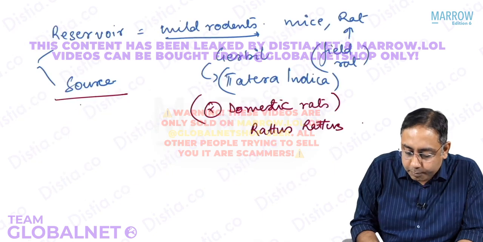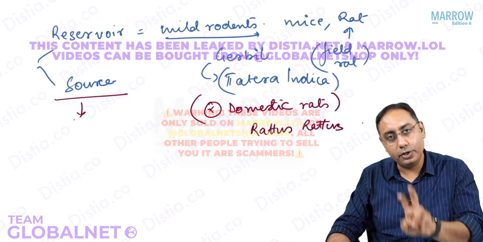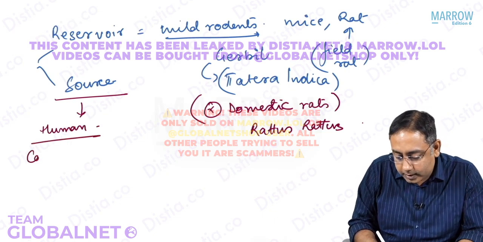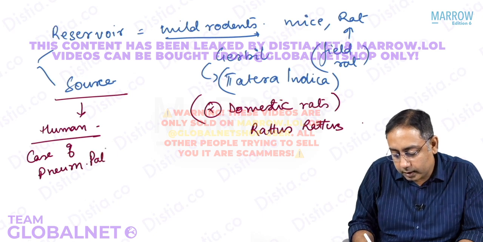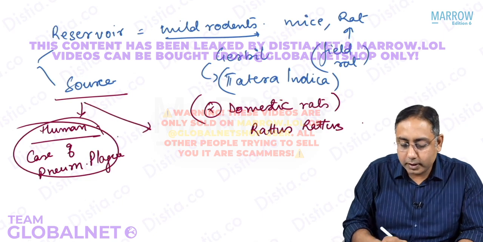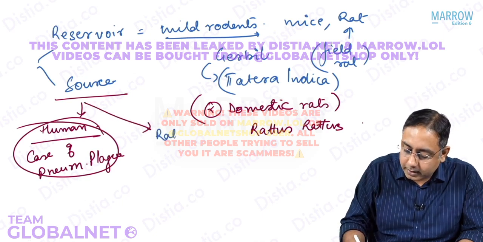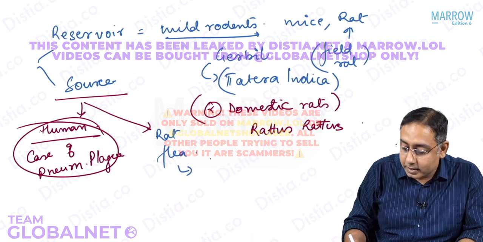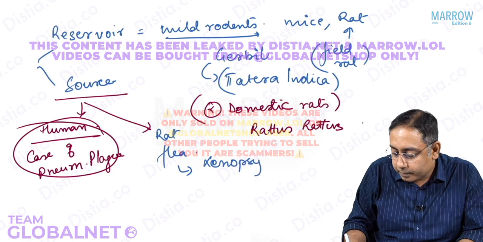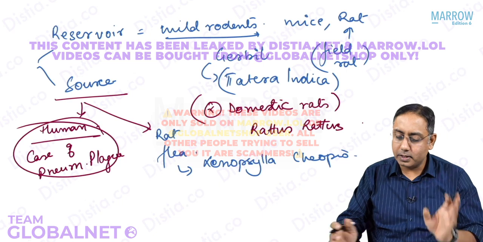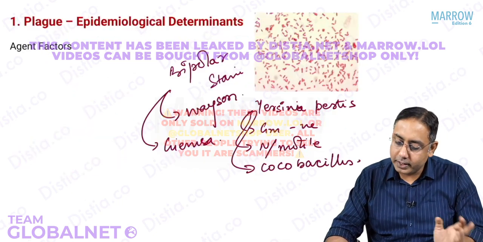What is the source? The source for plague bacilli can be only two. Either it is a human. Which human? It is the case of pneumonic plague, not the other types of plague. So a case of pneumonic plague could be a source, or another source could be your favorite answer, that is the rat flea. Who is a rat flea? Rat flea is Xenopsylla cheopis. So that is about the reservoir and the source, and we have done the agent factors.